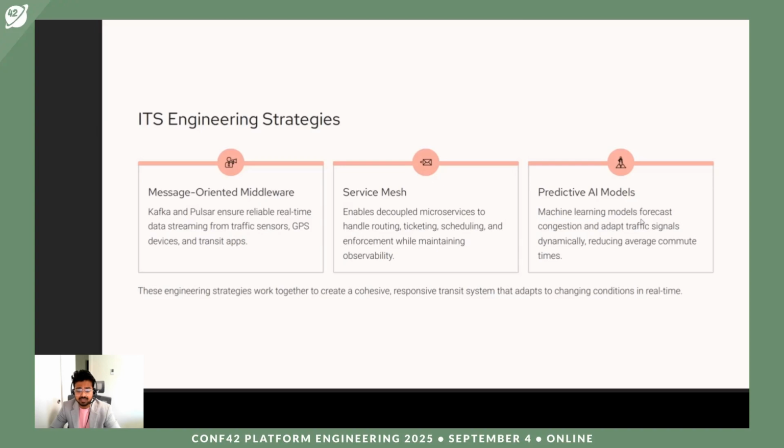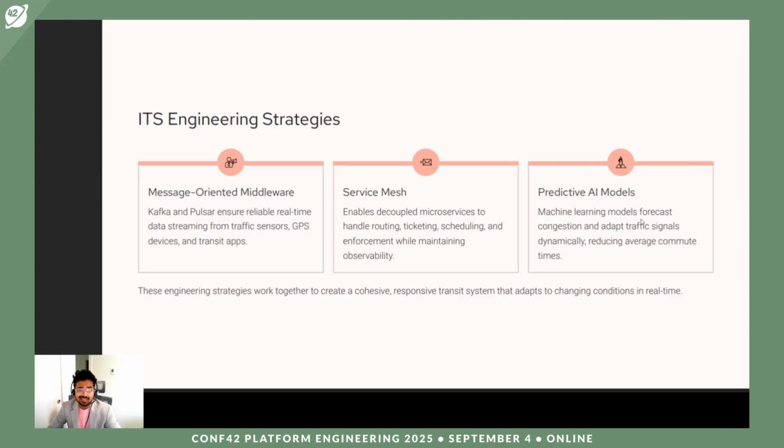And again, with this transportation system, there are engineering strategies which we follow. The first is message-oriented middleware. In this structure, we need a way for all these messages to be transferred through real-time pipelines. For example, Kafka and Pulsar ensure reliable real-time data streaming from traffic sensors, GPS devices, transit apps, or maybe incident reports by customers.